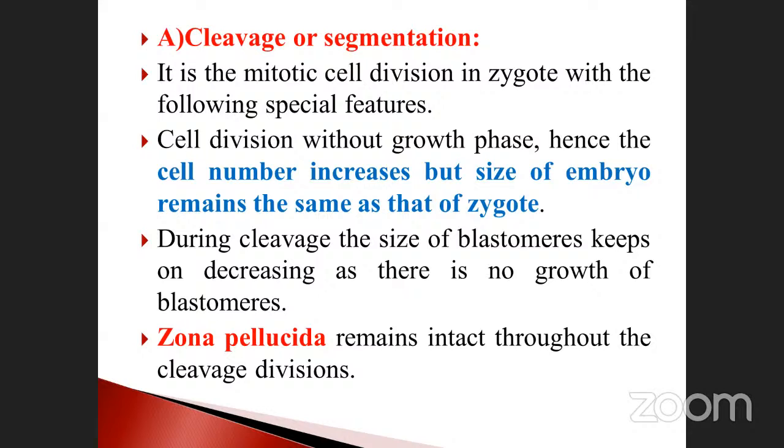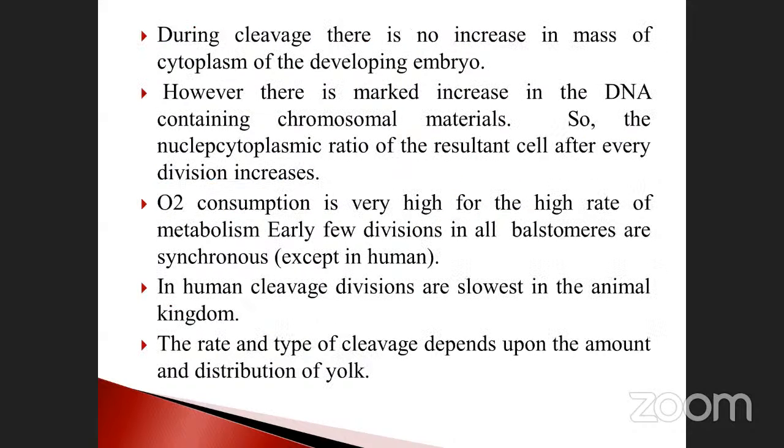There is no activity throughout the cleavage. Only inside it happens. The outermost layer is present as it is. There is no change. During cleavage, there is no increase in the mass of cytoplasm of the developing embryo. And the next one is the cytoplasm, there is no change. However, there is a marked increase in the DNA containing chromosomal material.